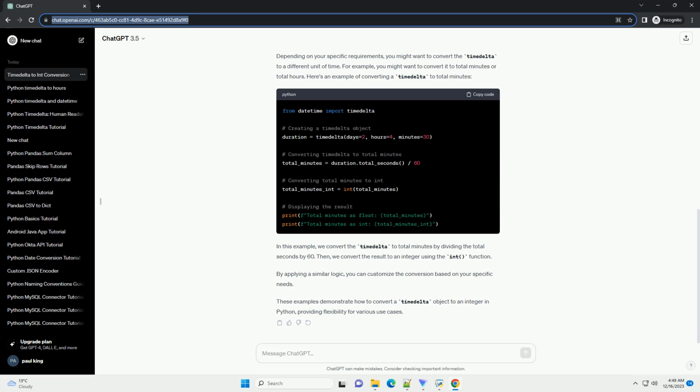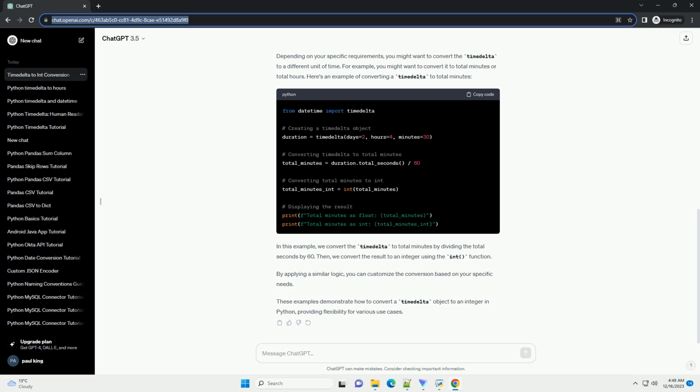Conclusion. In this tutorial, we explored how to convert a timedelta object to an integer in Python. We covered the steps to create a timedelta object, convert it to seconds, and then convert the result to an integer. Additionally, we provided practical examples to demonstrate the usefulness of this conversion in real-world scenarios. Feel free to adapt these examples to suit your specific needs.